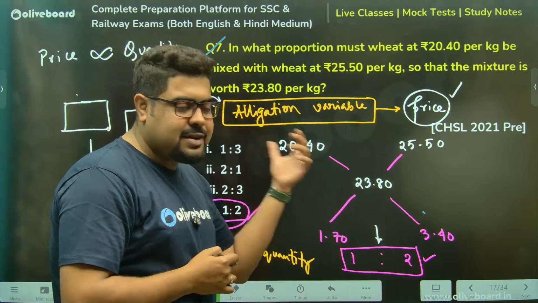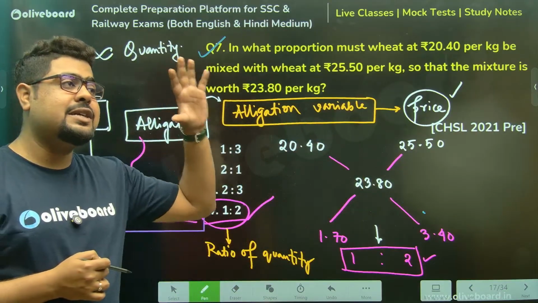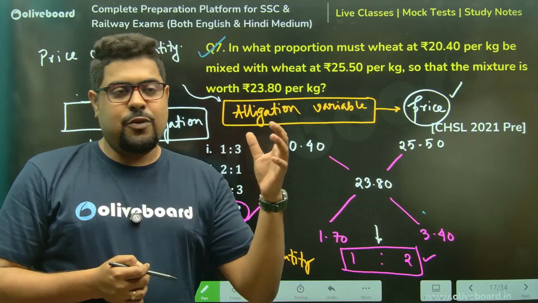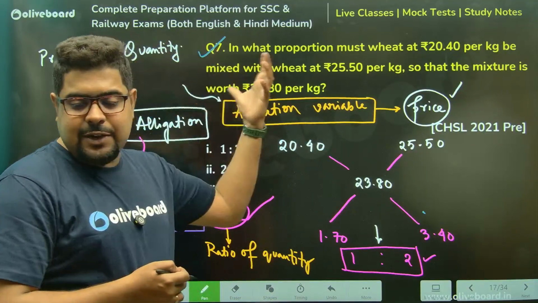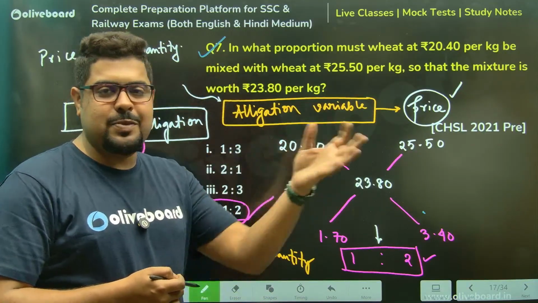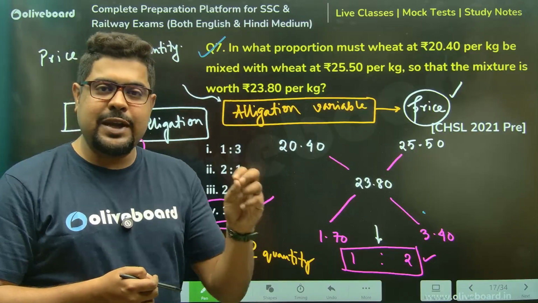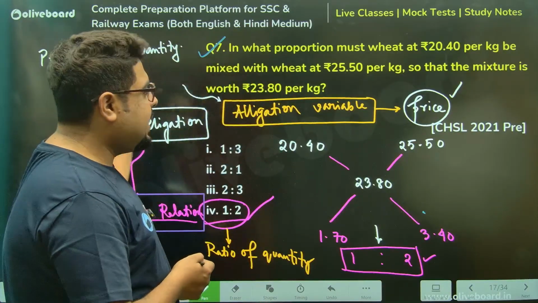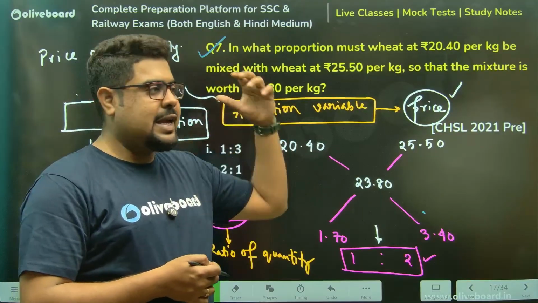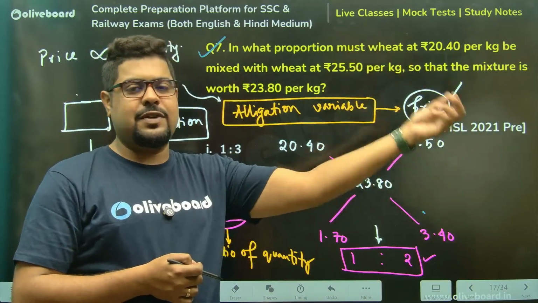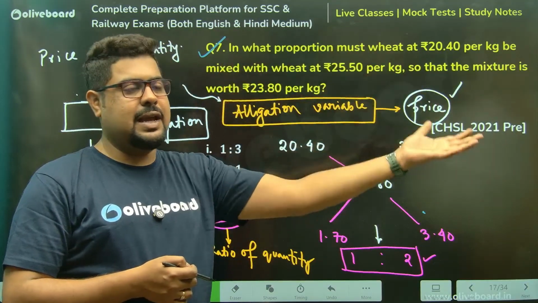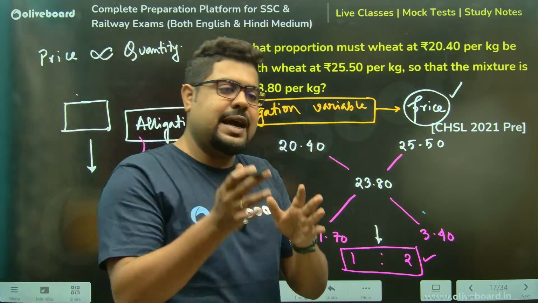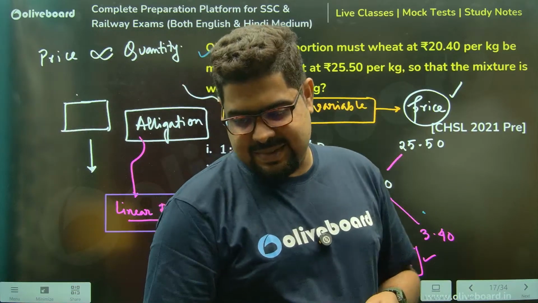That is the exact reason allegation is so famous. Allegation can be used in so many different chapters. Wherever this linear kind of thing goes on, I can simply use allegation because I don't need to apply allegation on that exact variable. Anything that variable is proportionate to, I can apply that allegation there. Whatever ratio I'm getting, I can take this back to the original variable. That is the advantage of allegation.